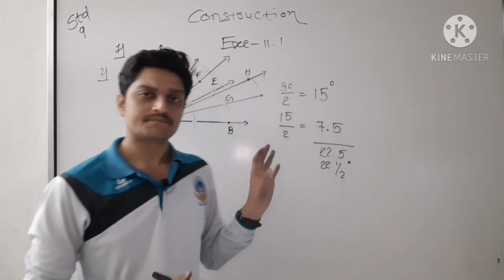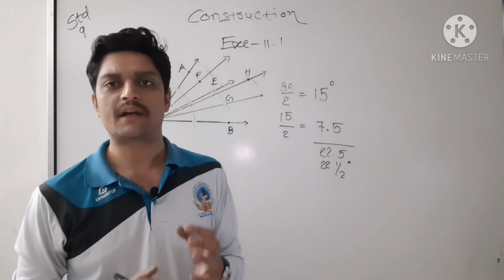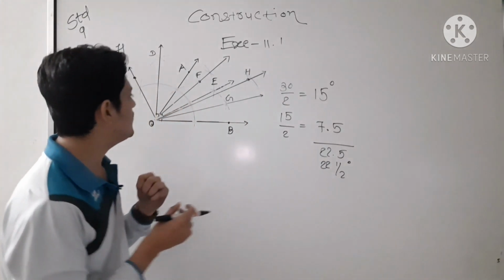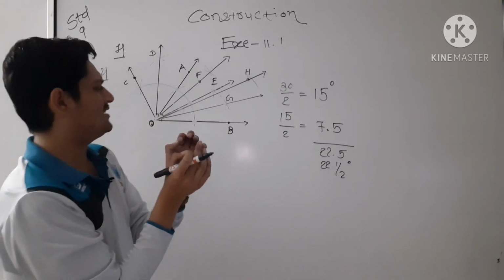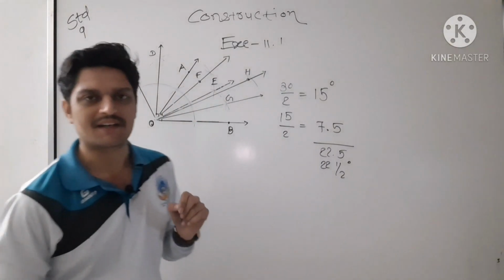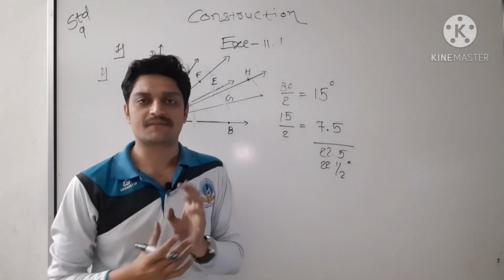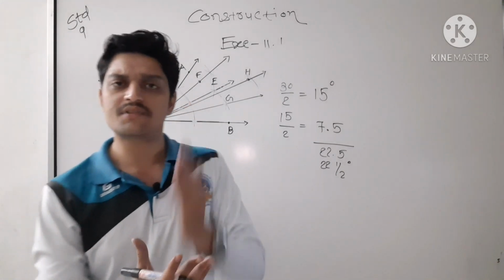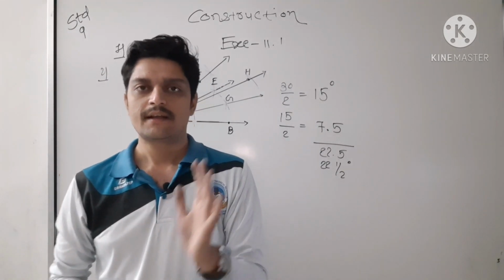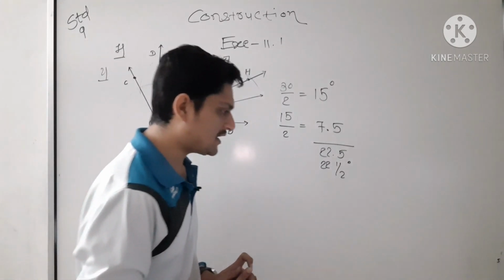For example, HOB is clearly not looking like a bisector, because I don't have accurate tools, but I can suggest you. You people just follow my instructions. Done, 22.5 is completed.